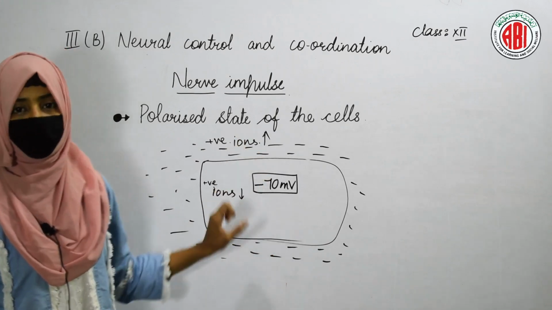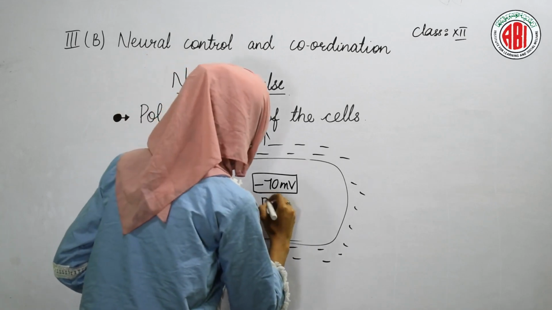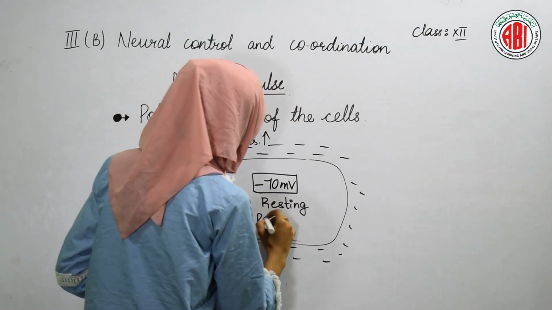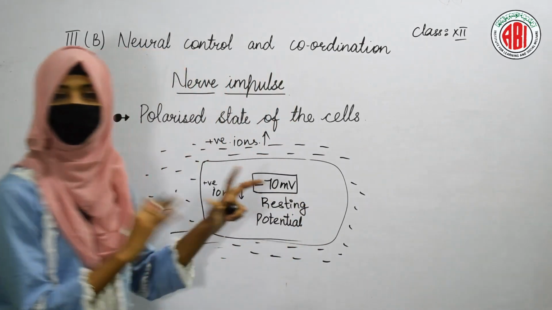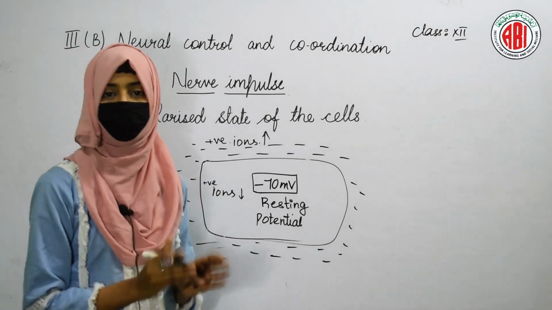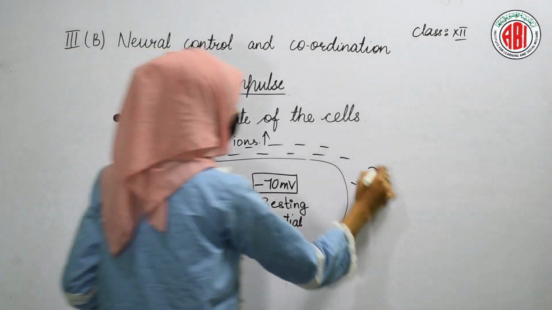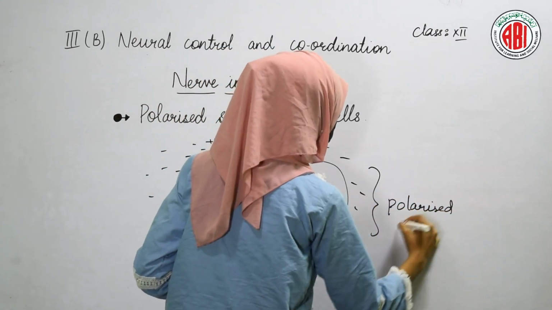Okay. Now this is called the resting potential of the cell, and the cell which shows a lesser number of positive ions is said to be in polarized state.